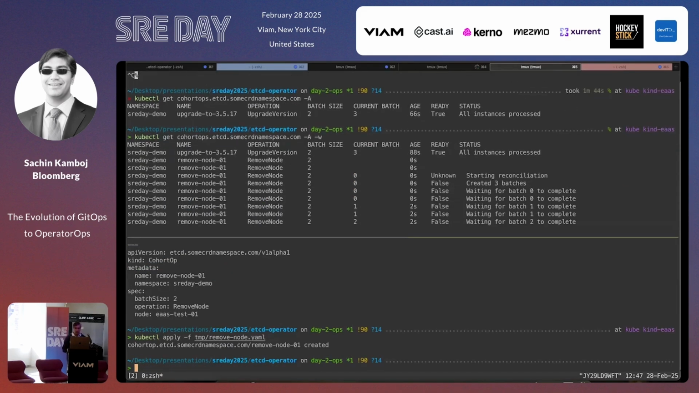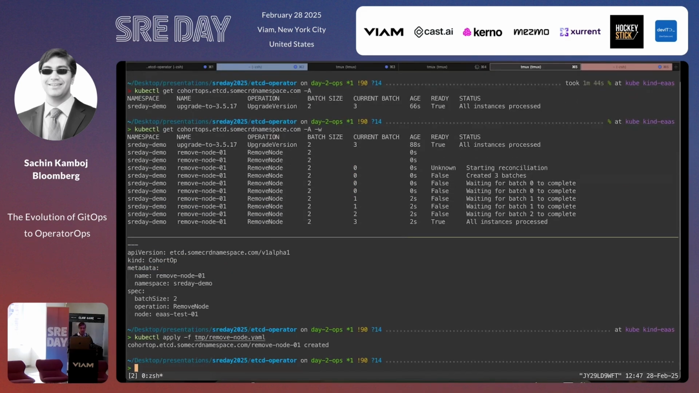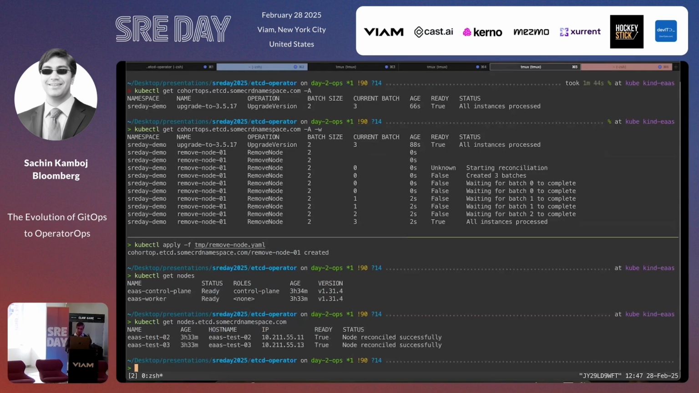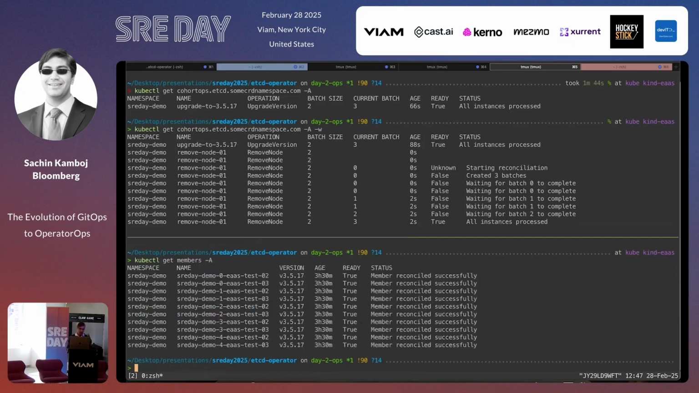Okay. And again, it's going to go batch by batch. It's going to remove that member from all the instances. And then it says all instances done. If I do kubectl get nodes, wrong kind of nodes, that node doesn't exist anymore. If I do members, those members don't exist anymore. So this is a way of safely doing some operations.